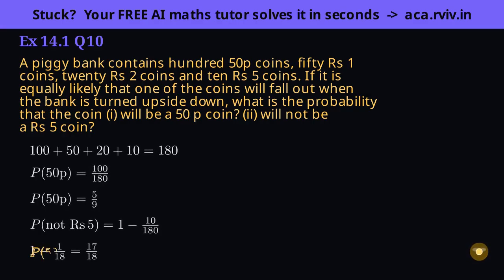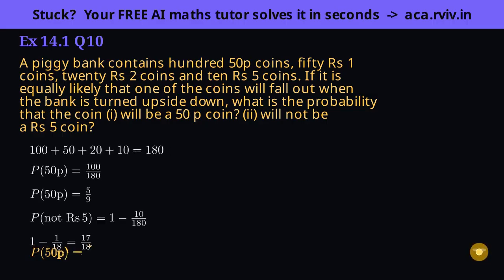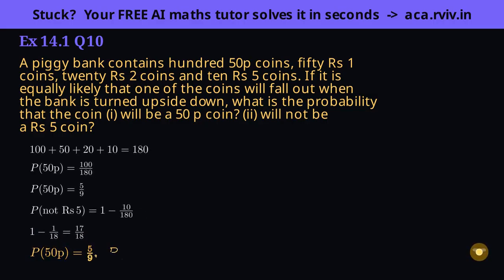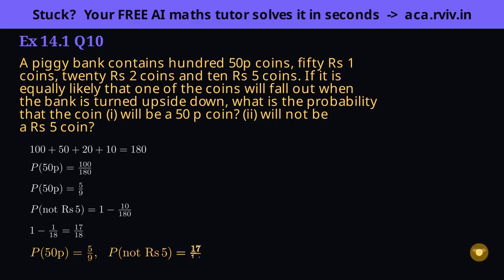Inside, rather than adding 170 coins, the complement turns part 2 into 1 minus a tidy 1/18. Same answer, far less arithmetic. Count the small group and subtract.